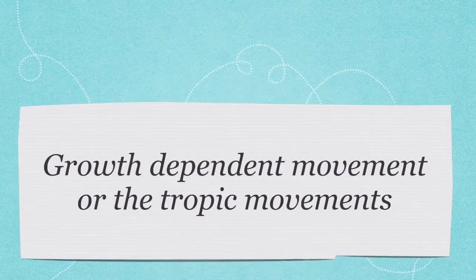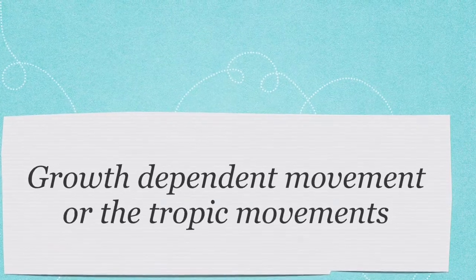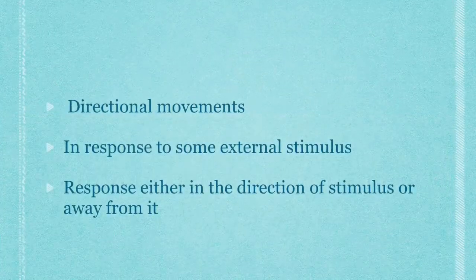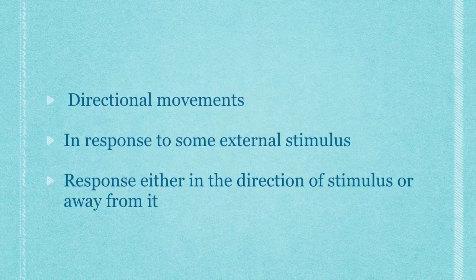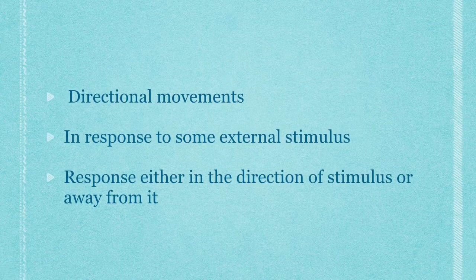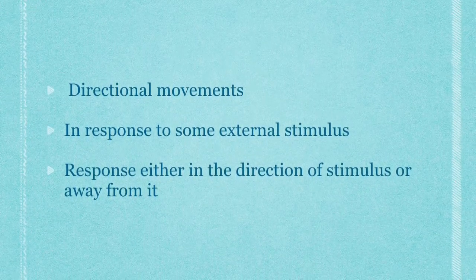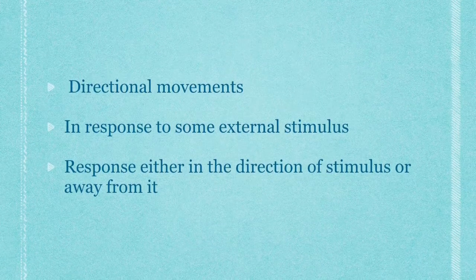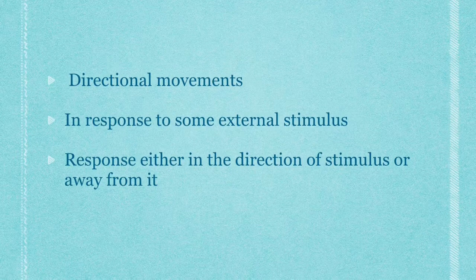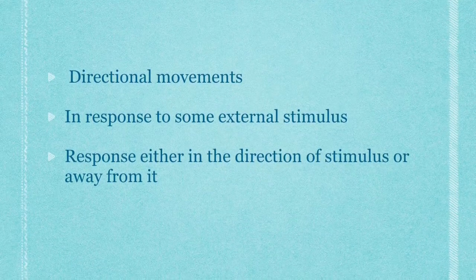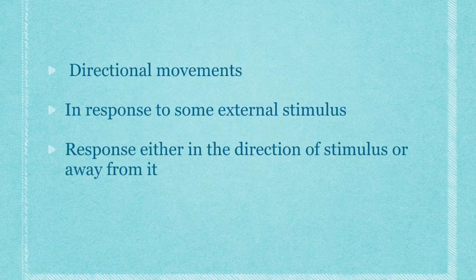Now let us study about the growth dependent movements or tropic movements. Tropic movements are directional movements which are produced due to unequal or different growth in different parts of plant organ in response to some external stimulus. They respond either in the direction of stimulus or away from it. Tropic movements are of the following types.